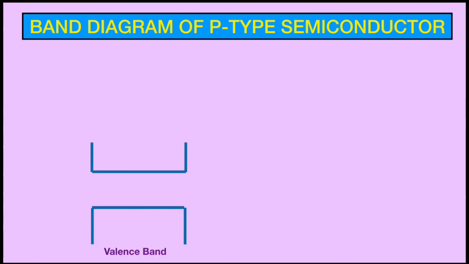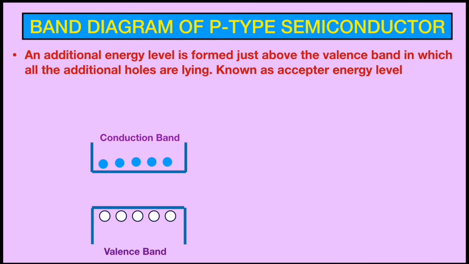So how is it happening? Just to understand this, we again go through the band diagram. This time it is for the p-type semiconductor. So as usual, we are taking the valence band first. Then we are having the conduction band. It is at a higher energy level. The conduction band has few electrons, and these electrons migrated from the valence band. As a result, a number of holes are created in the valence band. This is similar to the n-type semiconductor.